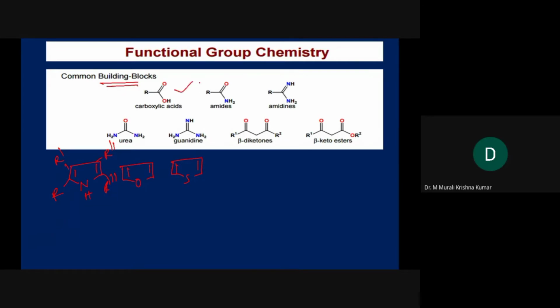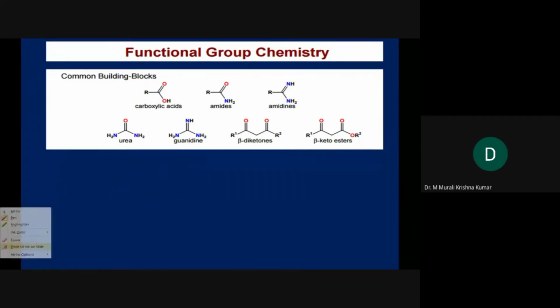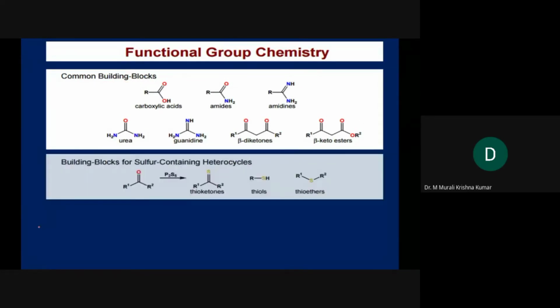Building blocks like carboxylic acids, amides, amidines, urea, guanidine, beta ketones, beta diketones, and beta ketoesters like ethyl acetoacetate are used very regularly. For sulfur containing building blocks, we use thioketones, thiols, and thioethers.